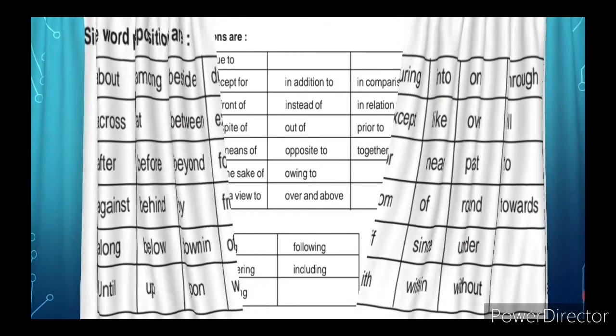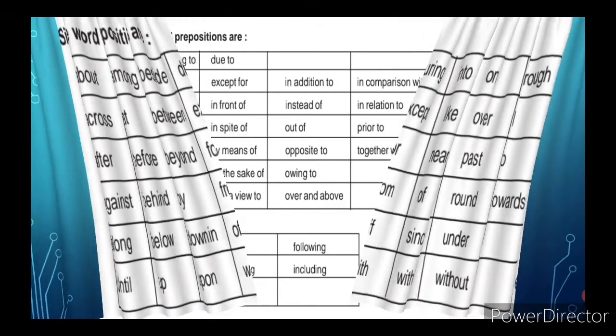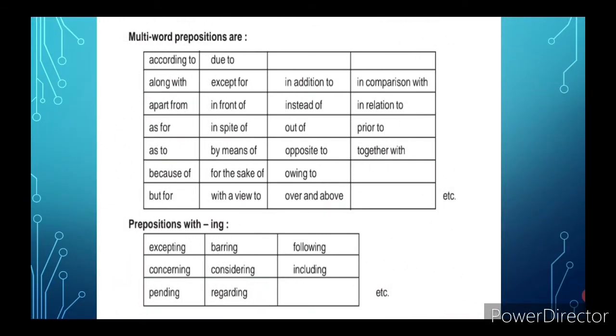Next, multi-word prepositions: according to, along with, apart from, as for, as to, because of, but for, due to, except for, in front of, in spite of, by means of, for the sake of, with a view to, in addition to, instead of, out of, opposite to, owing to, over and above, in comparison with, in relation to, prior to, together with.